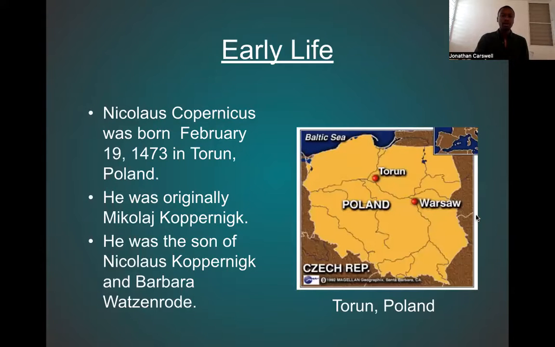So as we move forward, Copernicus was born in 1473 in Torun, Poland. His original name was Mikołaj Kopernik, and he was the son of Nicholas Kopernik and Barbara Watzenrode. And so when you think about some of these European changes that are happening, we have some colonialism that was occurring. Remember, about a few decades after this, we're going to start exploration that's going to go into the Western Hemisphere.